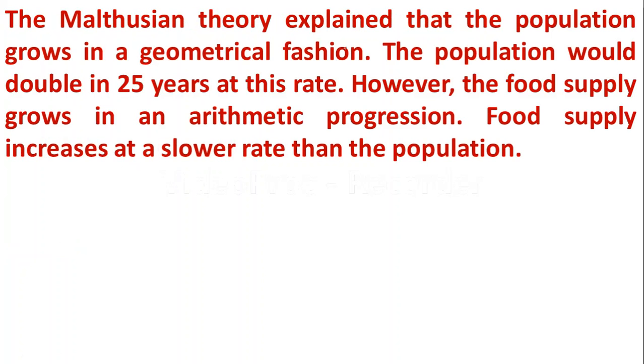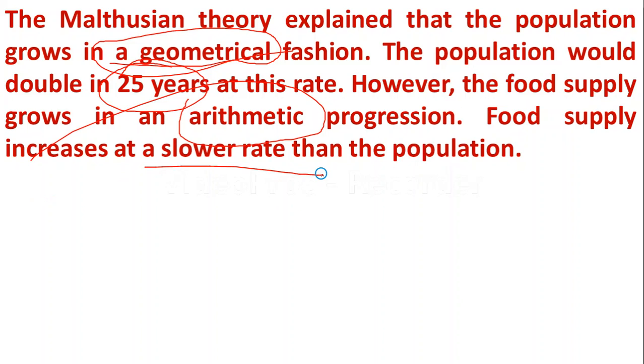The Malthusian theory explained that population grows in a geometrical fashion. The population would double in 25 years at this rate, but the food supply grows in an arithmetic manner, so food supply increases at a slower rate than the population.